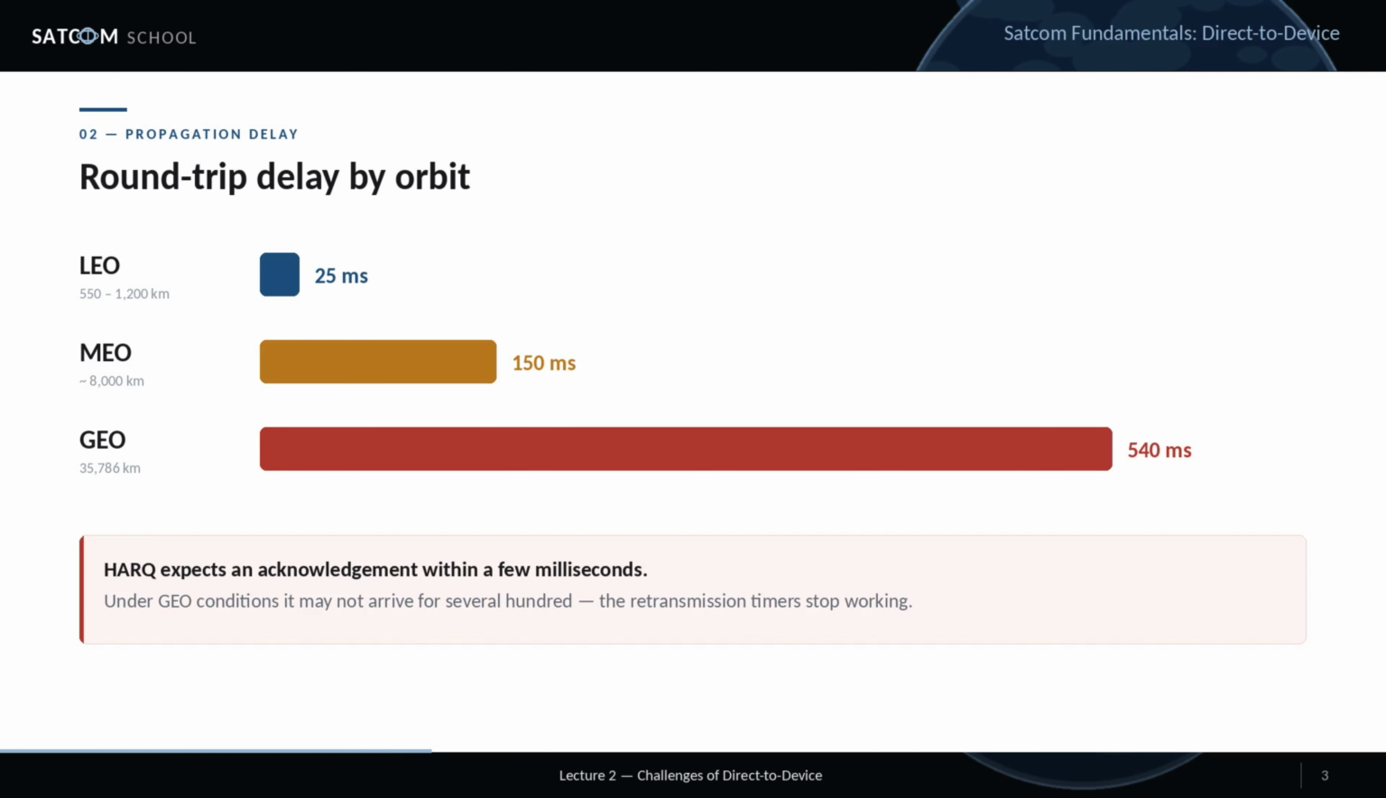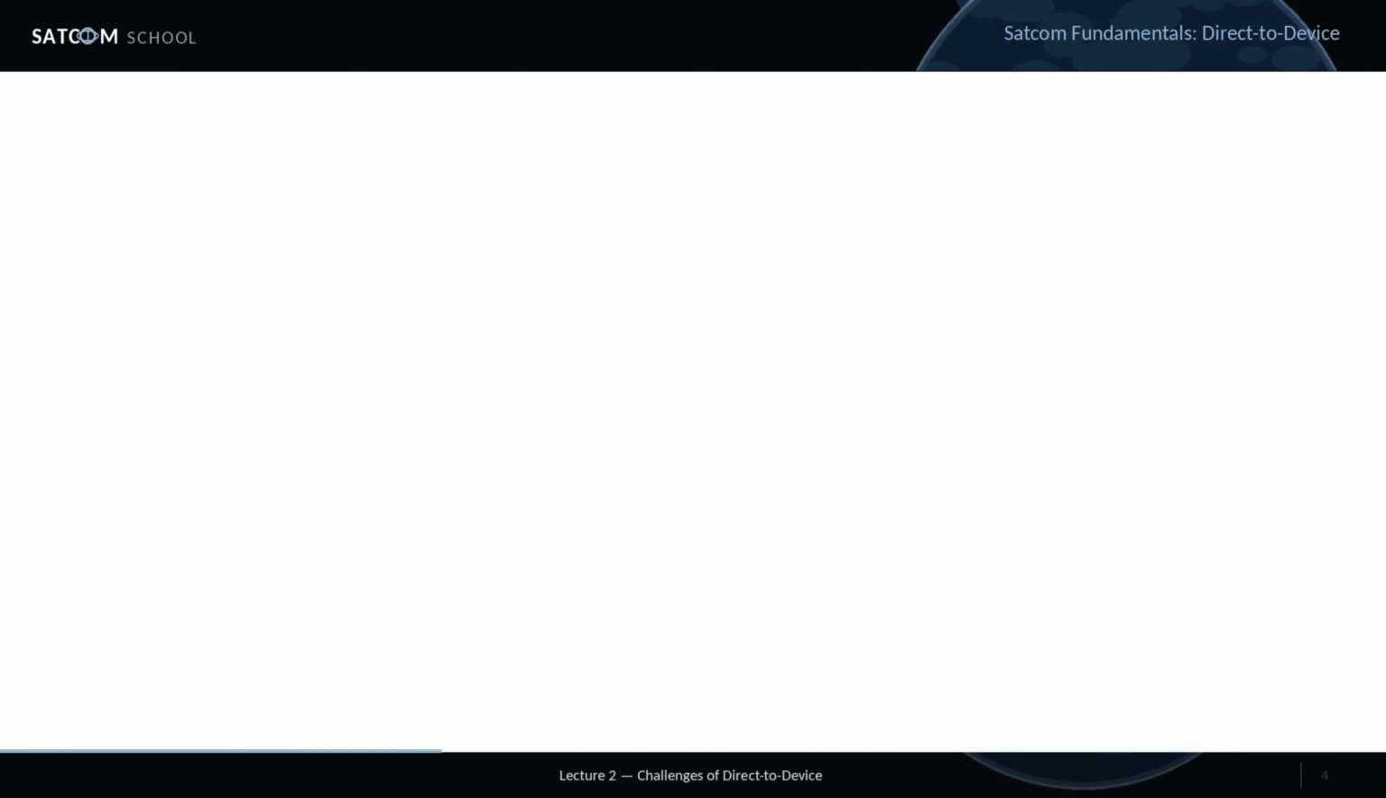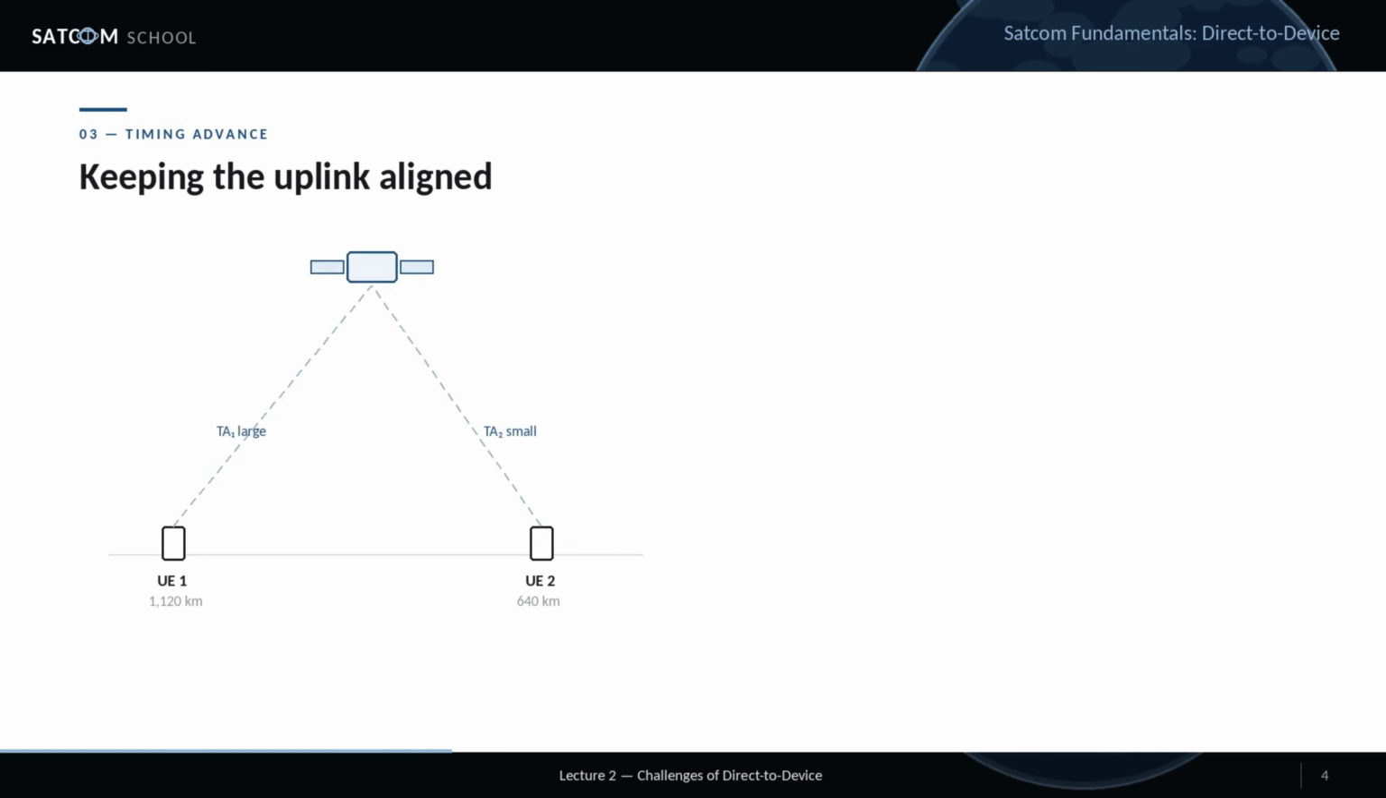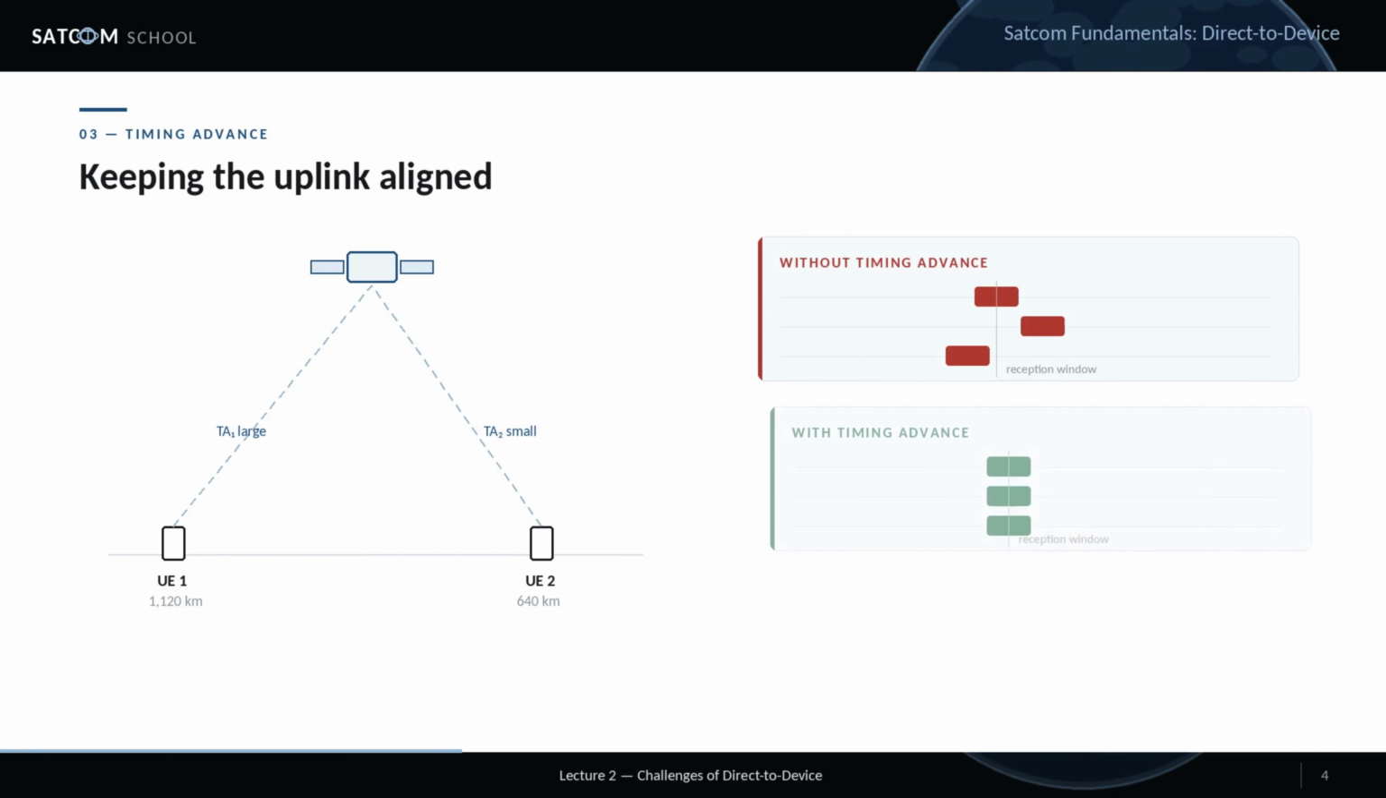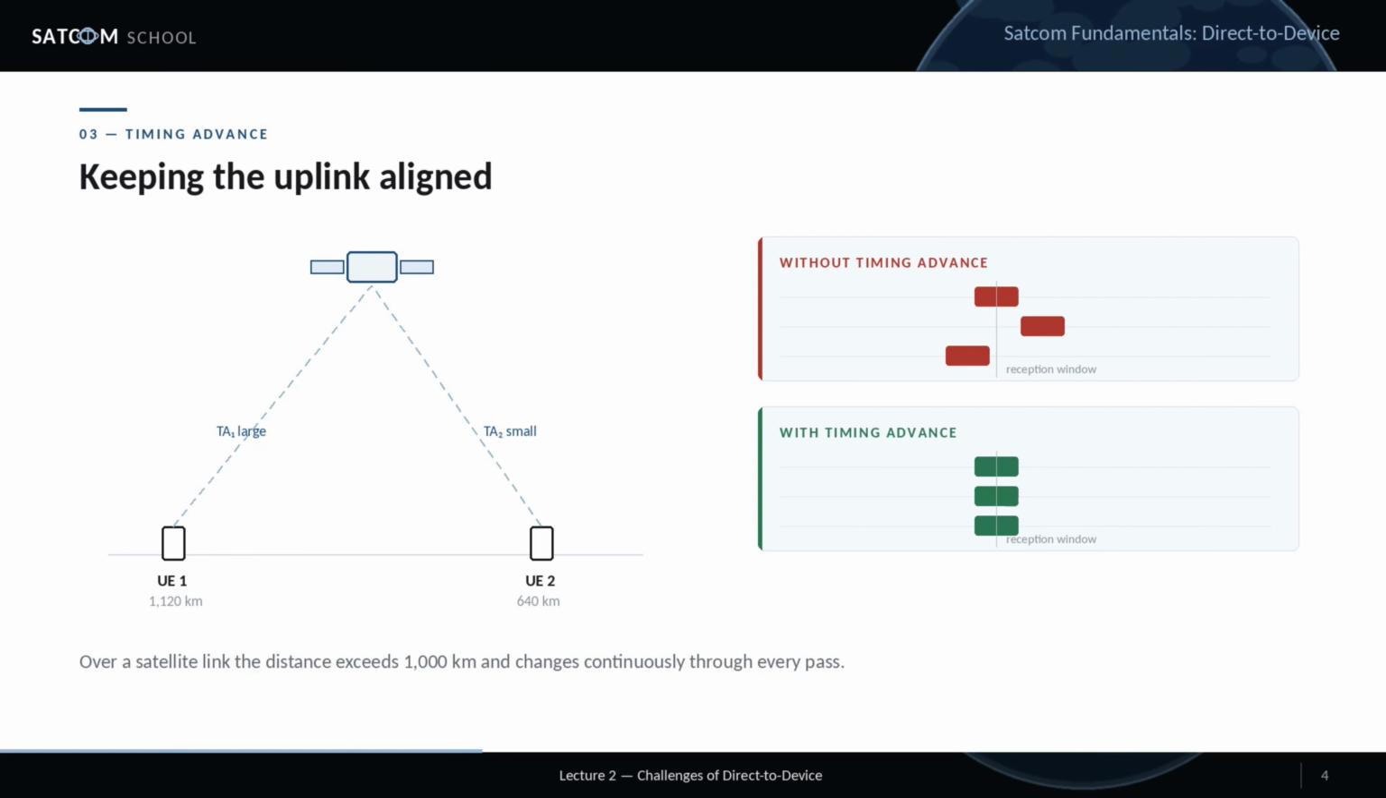The second casualty is uplink alignment. Many users transmit to the same base station at once, so the network measures each user's delay and tells the handset to transmit slightly early. That is, timing advance. On the ground, the corrections are small because everyone is within a few kilometers. Over a satellite link, the distance can exceed 1,000 kilometers, and it changes continuously through every pass. Without compensation, uplink bursts arrive outside their reception window. Synchronization fails, and the link can drop entirely.